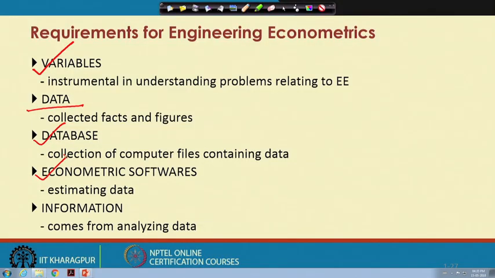So, we have a typical slide to tell you the number of software packages available in the market. You can use any one in your engineering econometrics, and sometimes when your problem is very big and very complex, at that time the use of econometric software is kind of mandatory, and typically when the problem is research oriented, it is not so easy to handle the issue manually. That is the first issue.